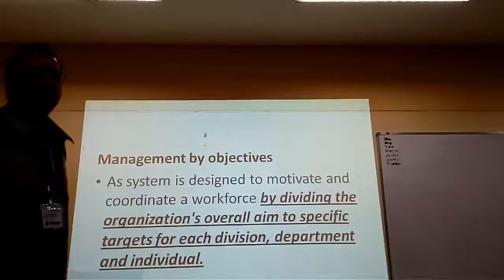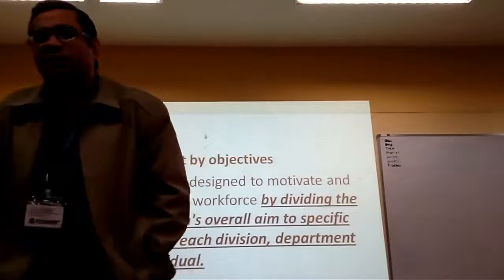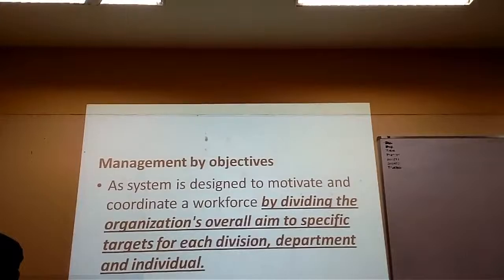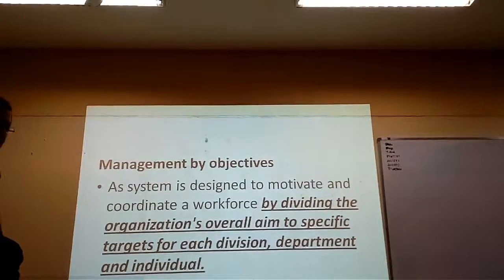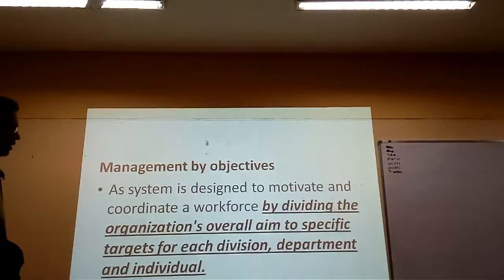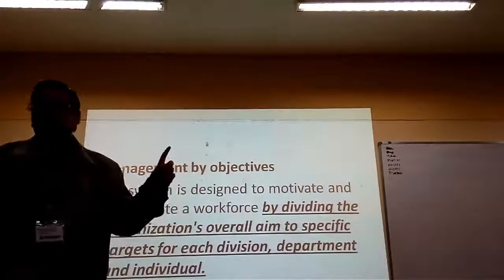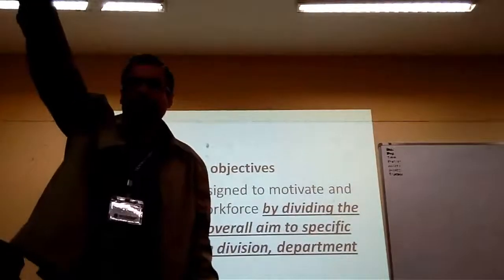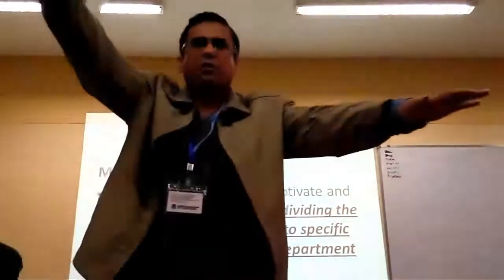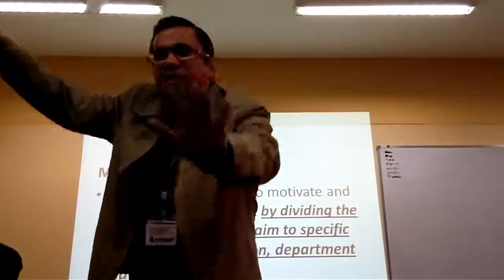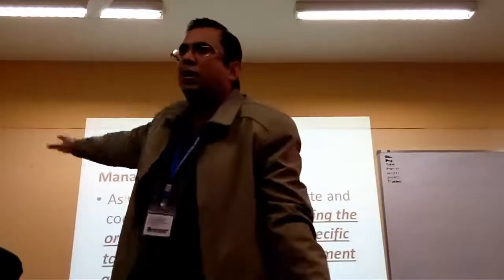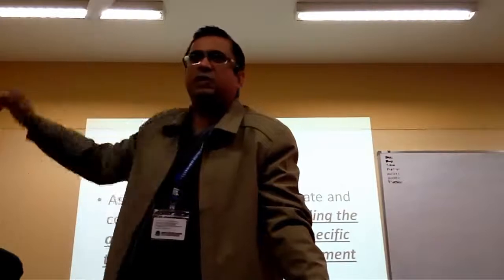Now that brings us to another very important concept from your exam point of view, which is called management by objectives. Let's look at the definition. A system designed to motivate and coordinate a workforce by dividing the organization's overall aims into specific targets for each division, department and individual. Alright, so there is the corporate aim. The corporate aim is then divided into divisional aim, then departmental aim, then individual aim. But this is what we discussed in AS also. How does this differ from what we have discussed previously?